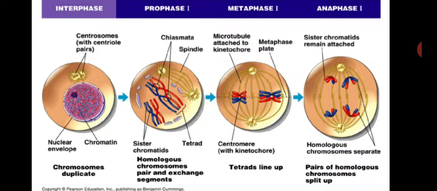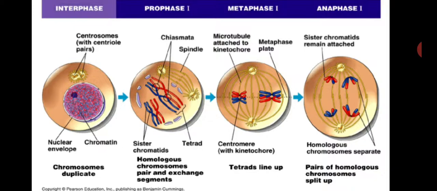During this, the microtubules, the spindle filaments, attach to the chromosomes at the kinetochore, at the centromere, and these spindle filaments arrange all the chromosomes in the center of the cell.